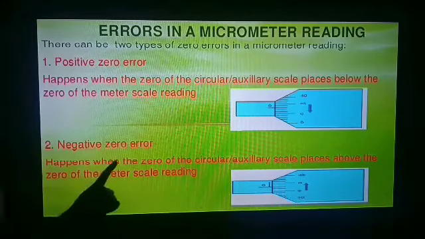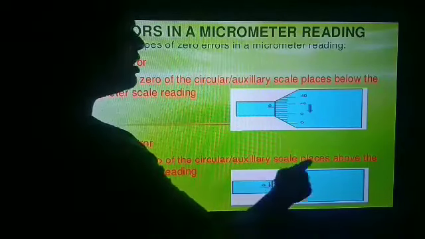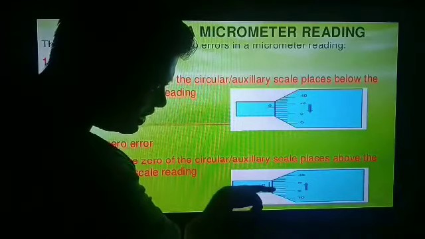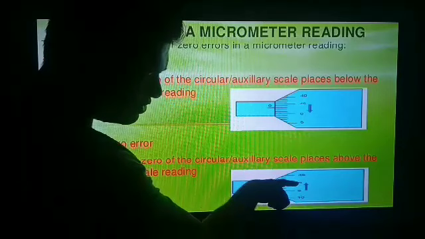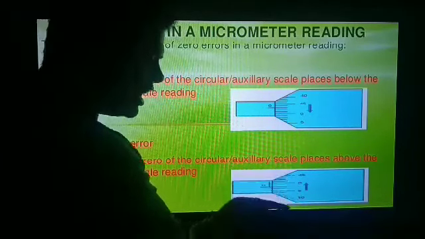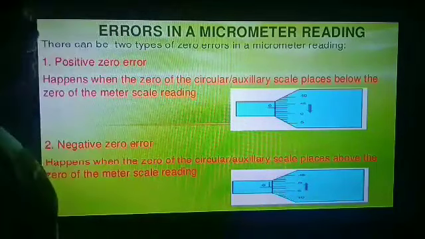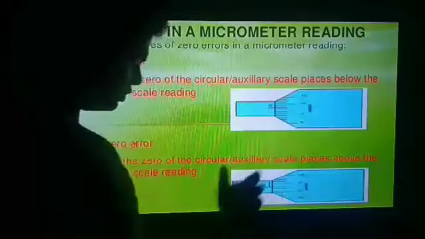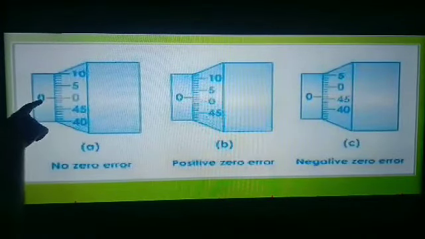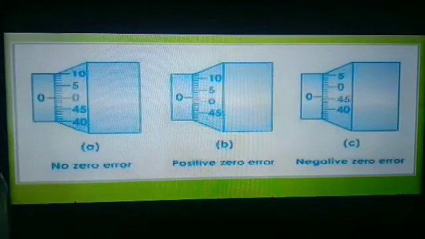This is negative zero error. What is negative zero error? It happens when the zero of the circular scale is placed above the zero of the main scale. See, this is the baseline and this is 0 of the circular scale. So when the 0 of the circular scale lies above the 0 of the main scale, it is known as negative zero error.